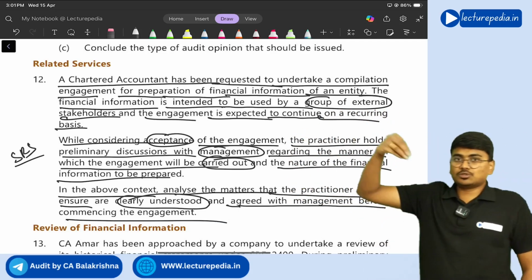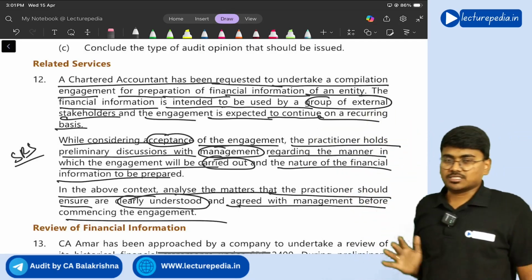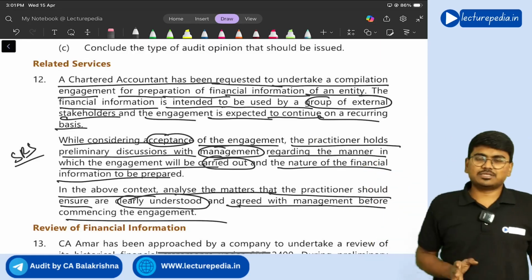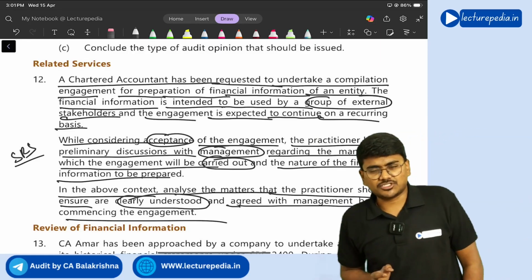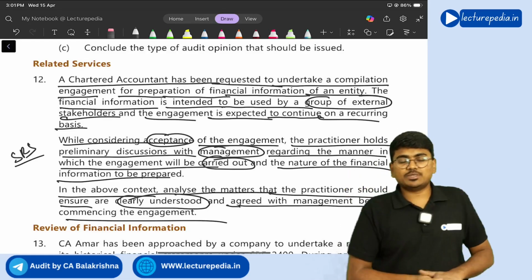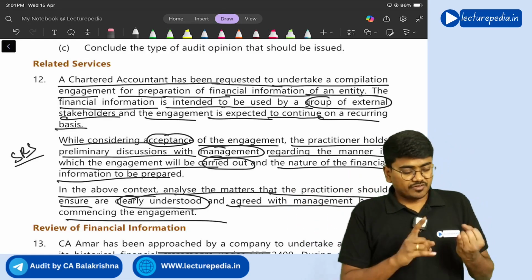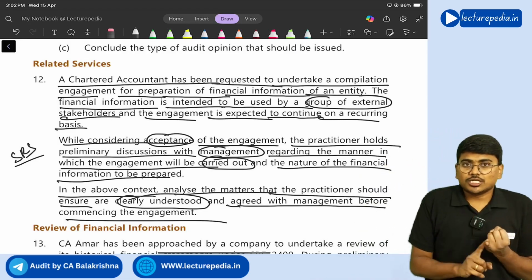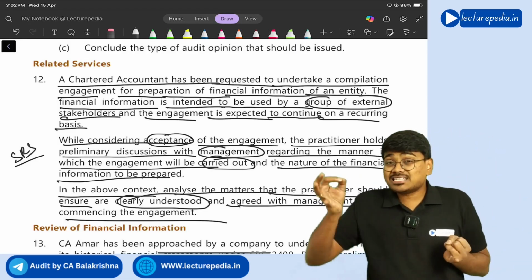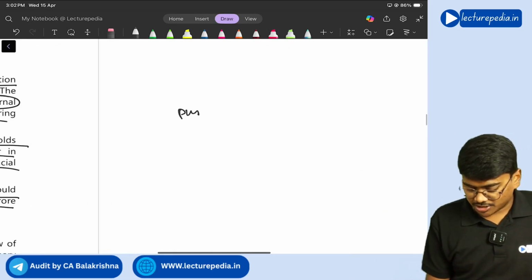So, management has come to the chartered accountant and asked the chartered accountant to prepare financial statements. Now, before accepting this engagement of preparation of financial statement, that is compilation engagement, what aspect needs to be agreed by the chartered accountant with the management? First of all, you need to ask the management what is the purpose of this particular engagement.